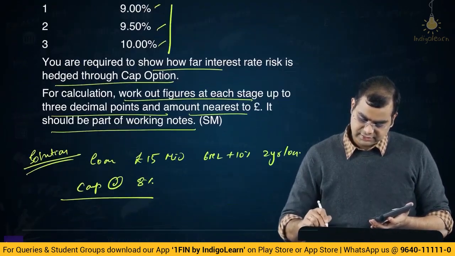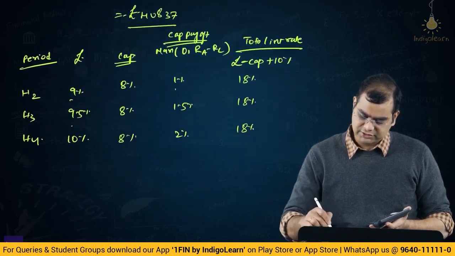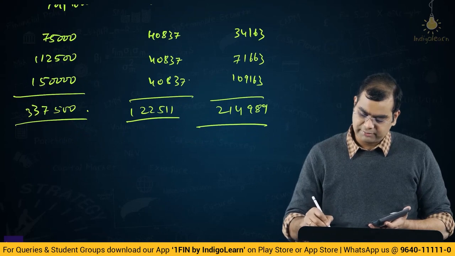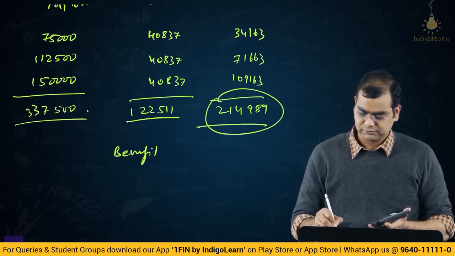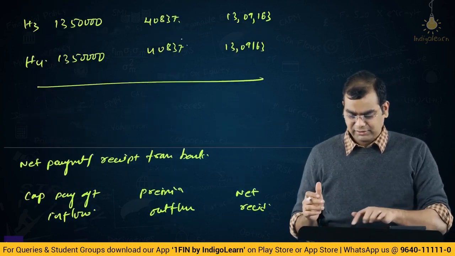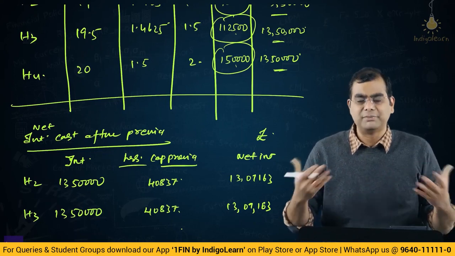What have they asked? You are required to show how far interest rate is hedged through the cap option. This is the impact of the interest rate cap. You've got this benefit. Okay, fairly lengthy one in terms of the number of tables that we put, but all of this is simple computation.